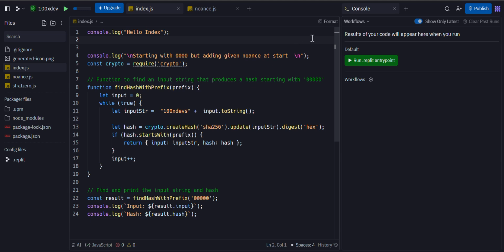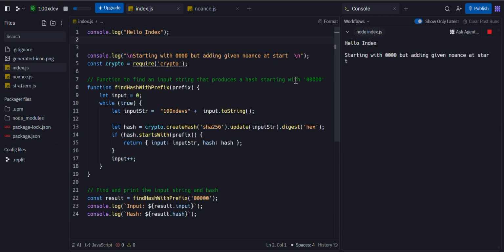We will start running a simple code using the miners, what they particularly do. They convert some kind of data into a hash, and try to find some kind of input. So here also we are going to do the same. Once I start running my code, I will explain what is going on here. So let's see, find the hash with prefix.